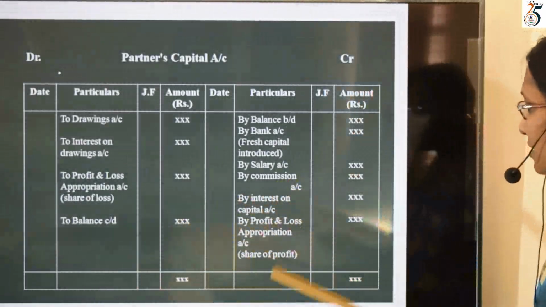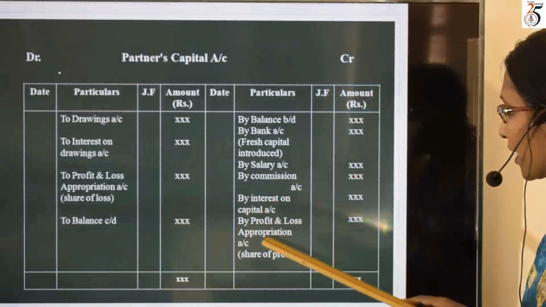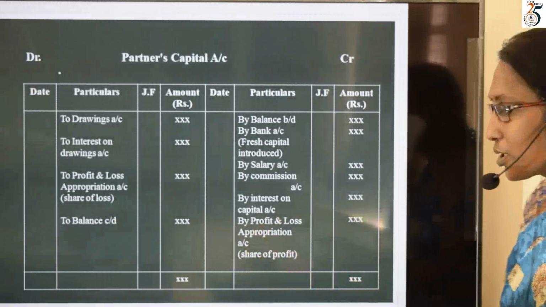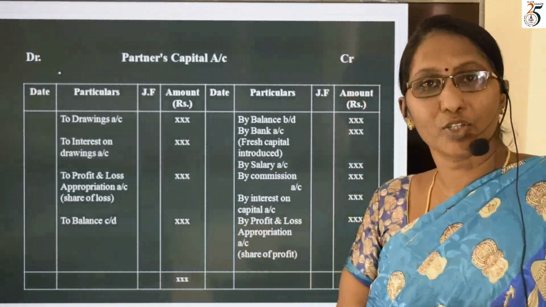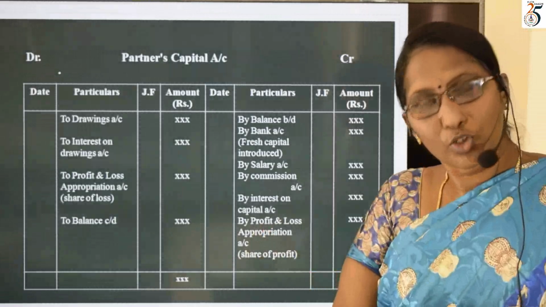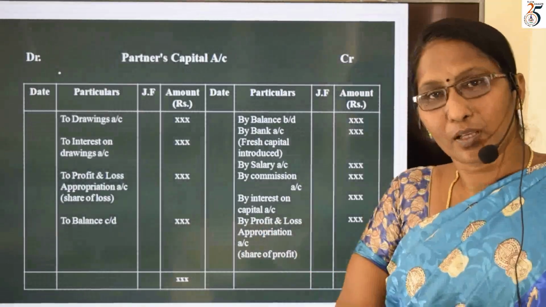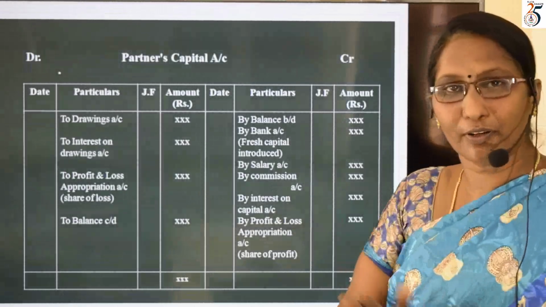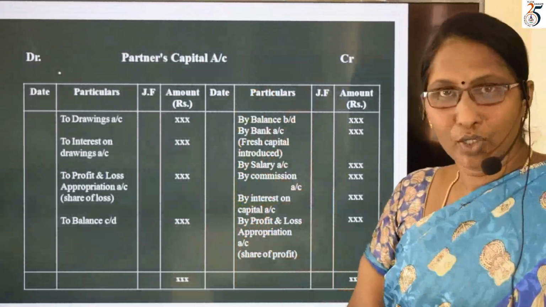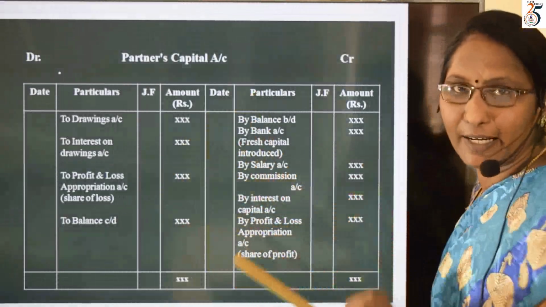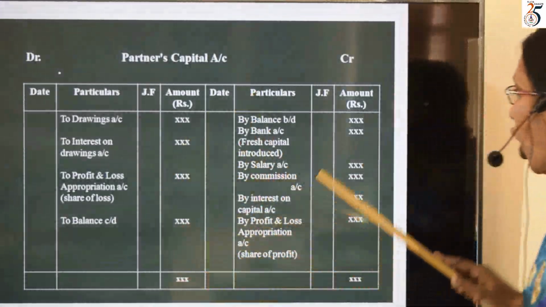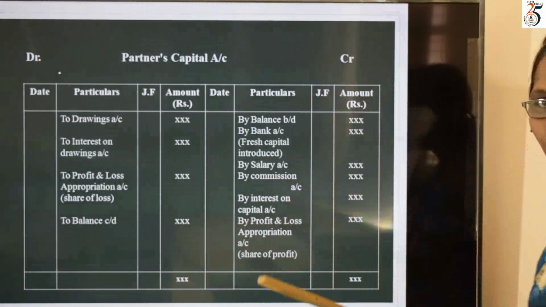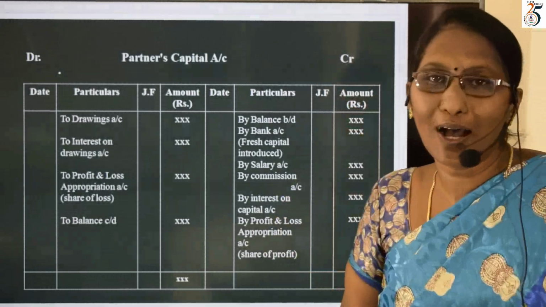So next to this, profit and loss appropriation account, share of profit. This share of profit should also be considered as credit. The reason, we have to add this profit with capital. So we are writing this in credit side. Are you getting? So all these items I am going to write in credit side to increase the capital through addition.